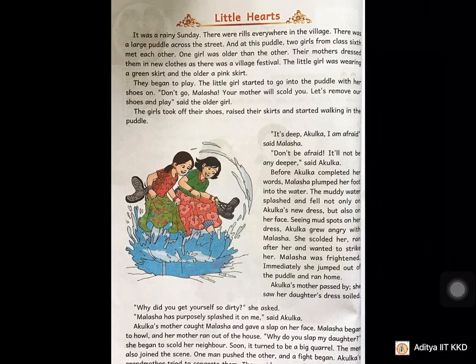And at this puddle, two girls from class 6th met each other. So who met each other at the puddle, children? Two girls. Which class are they in? 6th class. One girl was older than the other. So one girl is older. Older means what, children? Elder.